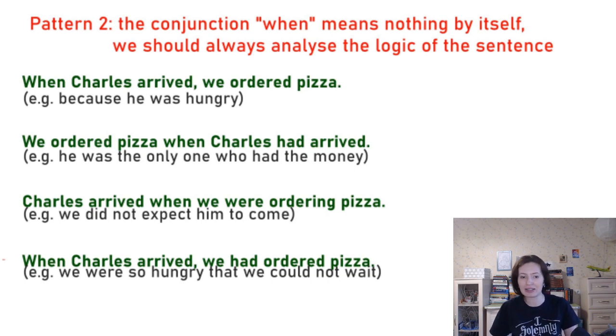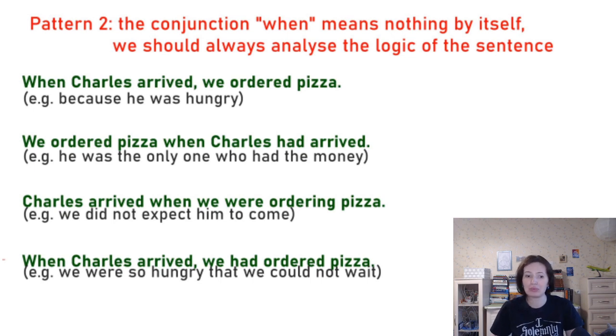And here there are examples that when is not enough to understand what happens. So the first combination, when Charles arrived, we ordered pizza because he was hungry, for example. So it's a succession of actions. First Charles arrived, then we ordered pizza. Then in the second sentence, we ordered pizza when Charles had arrived. Here we underline that first we waited for him to come back, and only then we ordered pizza, right? So there is priority, предшествование.